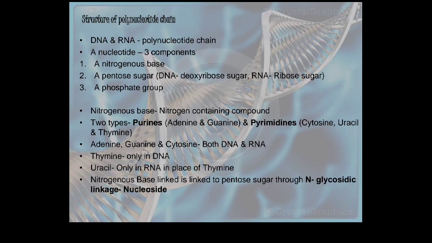Adenine, guanine, and cytosine are present in both DNA and RNA. Thymine, which is very important, is only present in DNA, and uracil is present in RNA. In RNA, thymine is replaced by uracil.